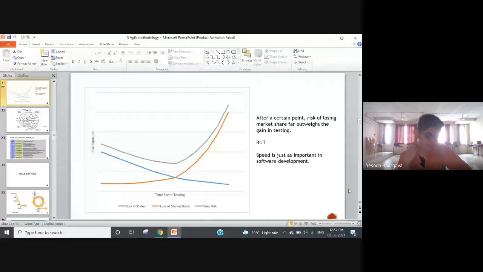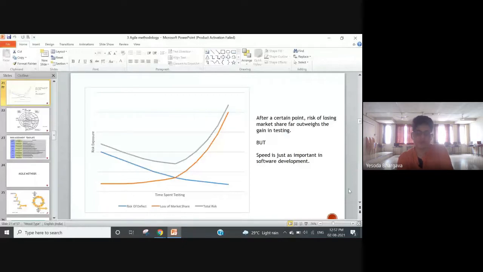So again, keep this concept in your mind that we are not talking about perfectionism here. We are talking about, as Tarun mentioned, a minimal viable product which can function quite well, and then later on we can build on that project or product.